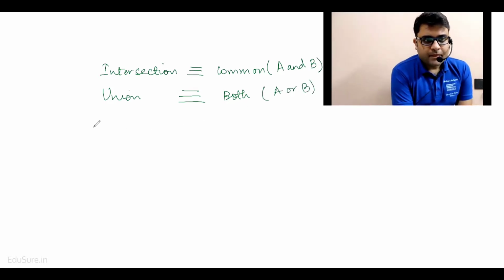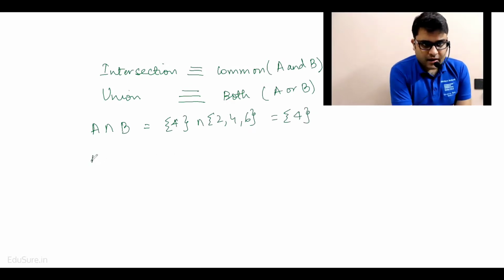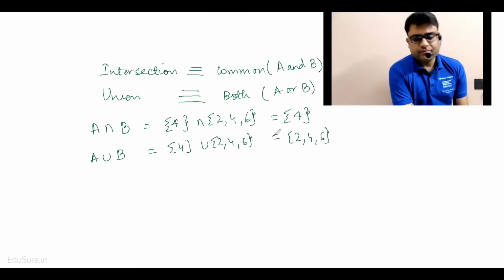So A intersection B will be basically what is common between, sorry, A is only the event 4. What is common between 4 and 2, 4, 6? That is a no-brainer. That's 4. And A union B is what is there in both of them. What is there in both of them is basically 2, 4, 6.